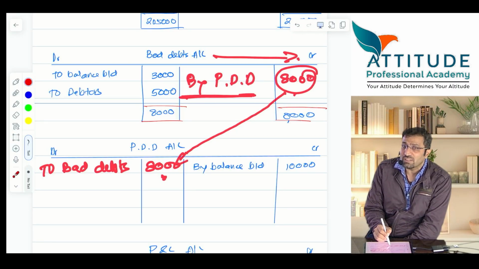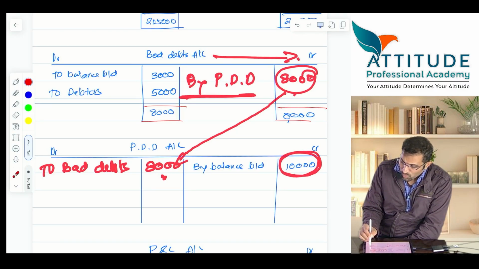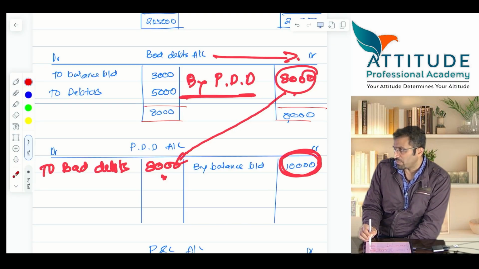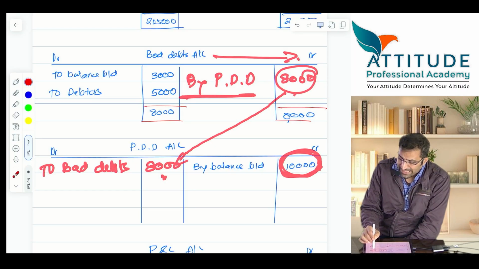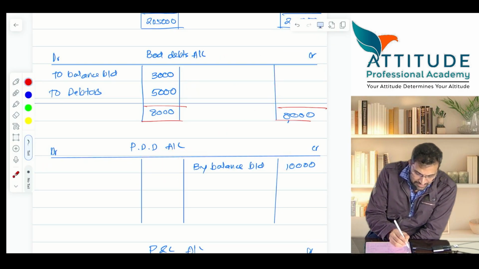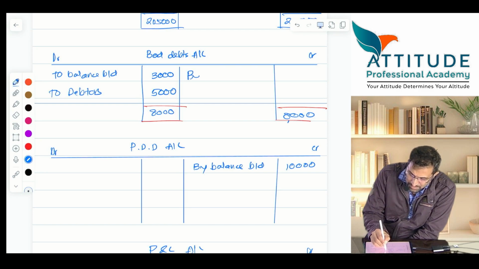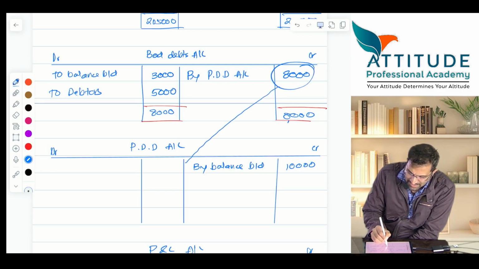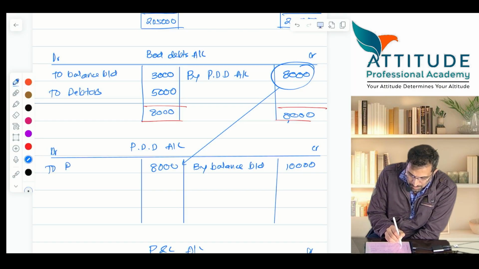It has gone to which account? Because already there is an opening provision. Means last year you had made a provision. Last year you doubted that there would be bad debts of how much? 10,000. But in reality, the bad debts are how much? 8,000, which is adjusted with this. Understood? So tell me the entry now. By PDD account, how much? This is the balancing figure, this 8,000 will come here. Understood? To bad debts.